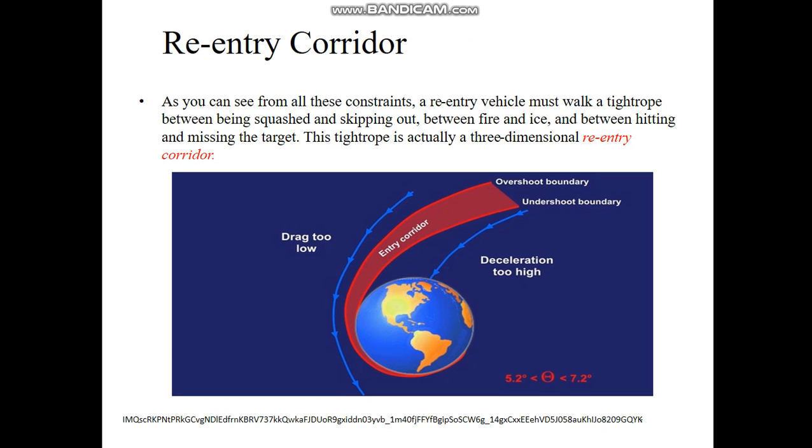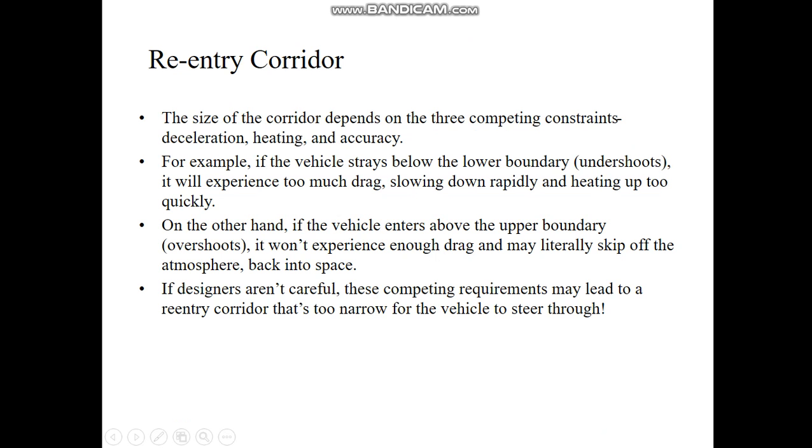You can see an overshoot boundary where the drag is too low, and an undershoot boundary where the deceleration is too high. So there is a path, or corridor, through which the space shuttle can re-enter and land safely on the ground.